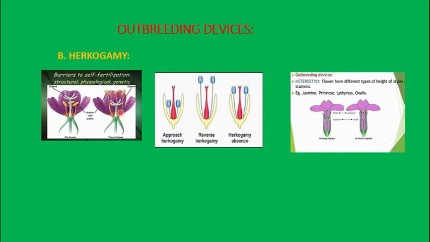This one is known as approach hercogamy, where the stigma is placed above, and this is reverse hercogamy, where the anther is placed above. And here hercogamy is absent, where the stigma and the stamens containing the anther with the pollen grain are at the same level. So this is hercogamy.